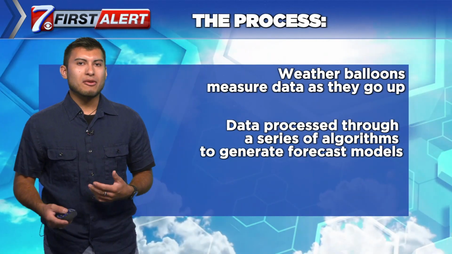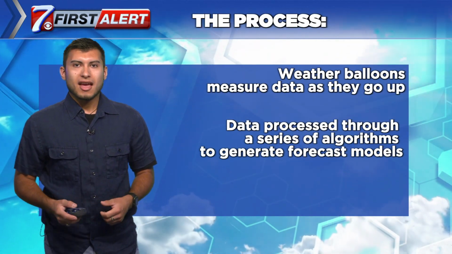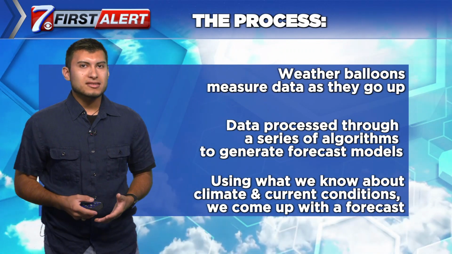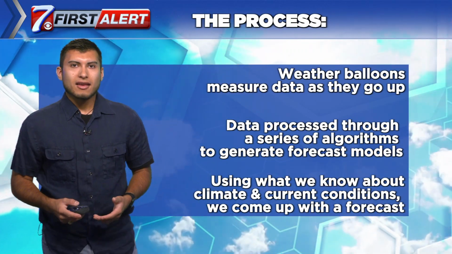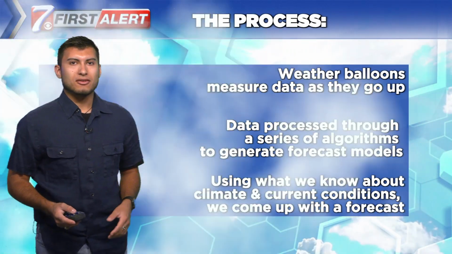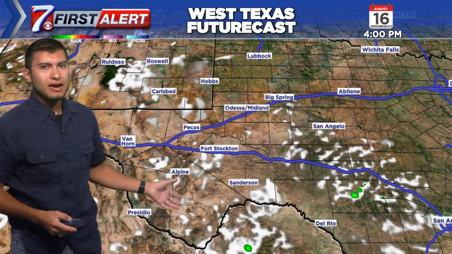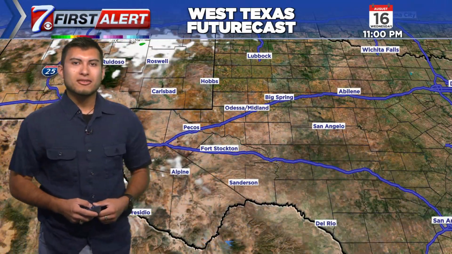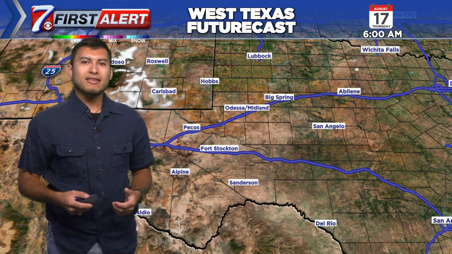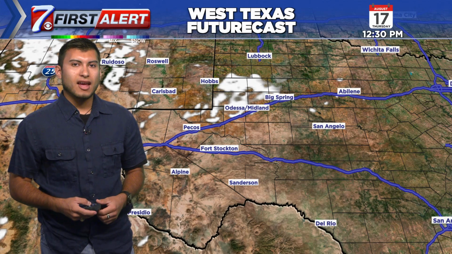And then we use what we know about the climatology of our region and what we know about our current conditions to come up with the forecast. One of the forecast models that we use is what's behind me right now. This is called the graph. It has a 3-kilometer resolution and it updates every hour. It allows us to see if there's going to be clouds or rain, and what we can expect for the rest of the day in terms of our weather conditions.